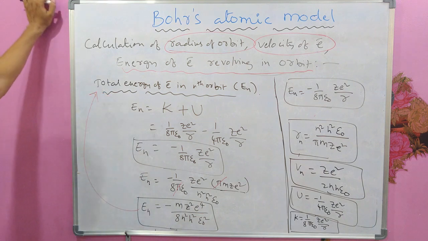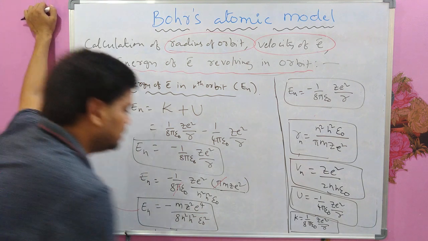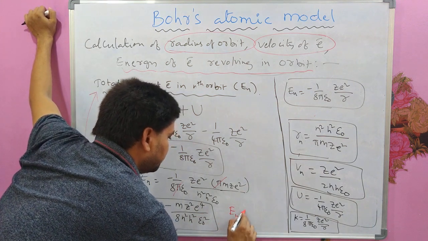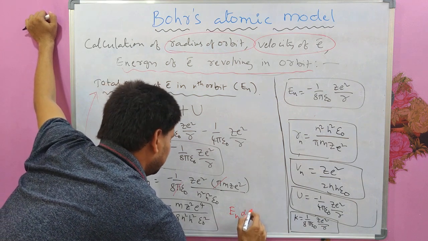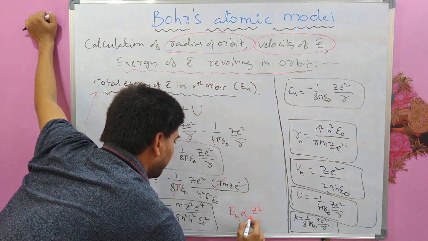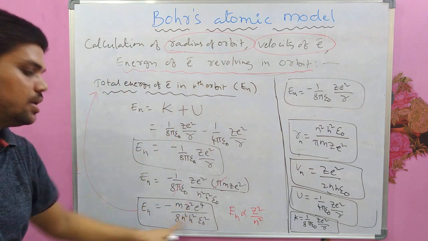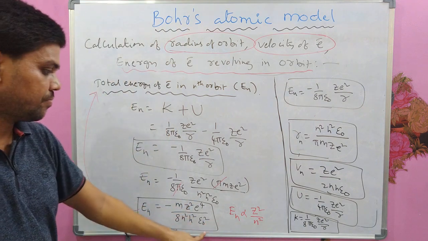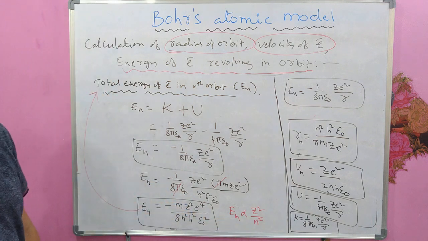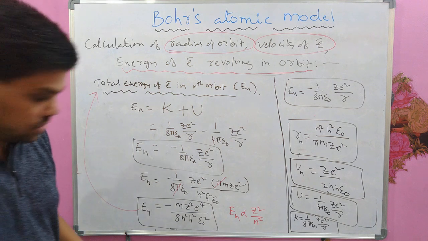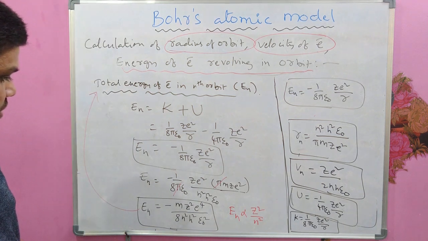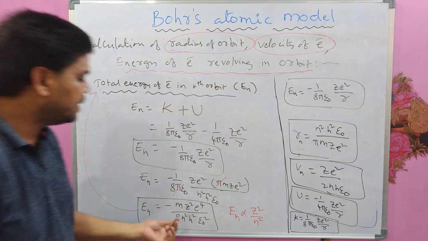And this is proportional to Z square by n square. All the others are constants. Z square by n square. Okay. So what happens if n increases here?